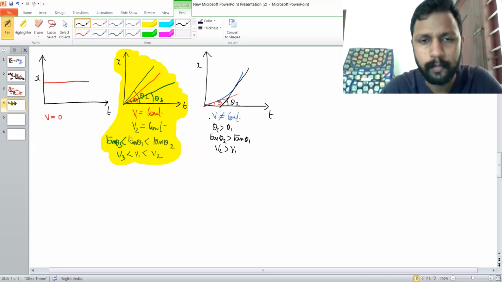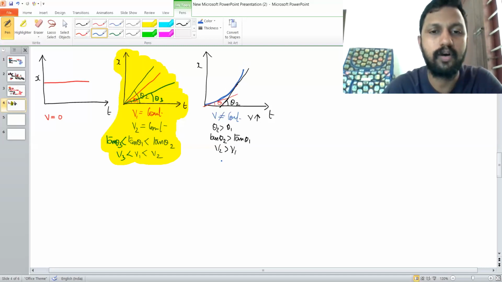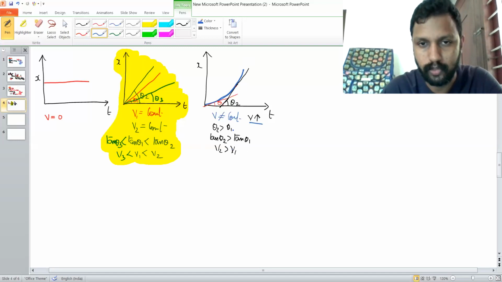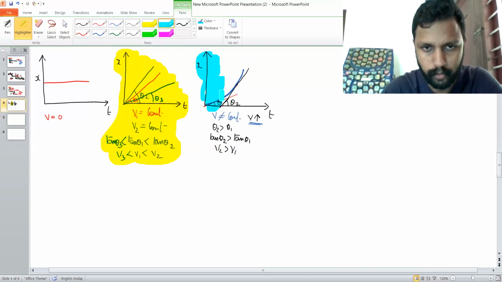Therefore, in this case, what we can say is velocity is not a constant, and we could specify this as velocity is increasing, since the slope of the tangent is increasing. Therefore, if the graph is a curve like this, if it is curving upwards, the velocity is also increasing. Now we know about this graph also.